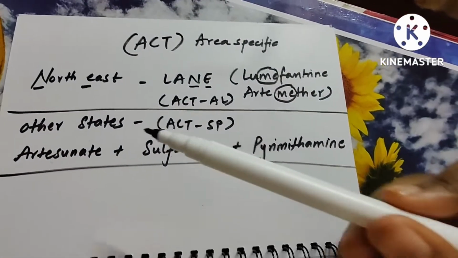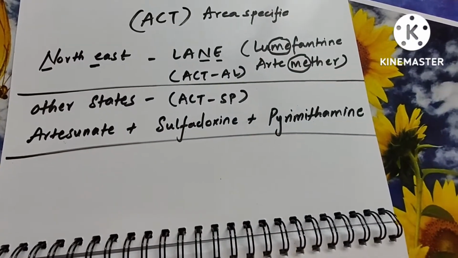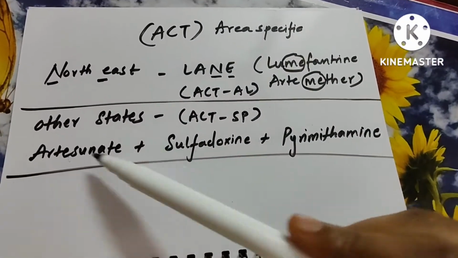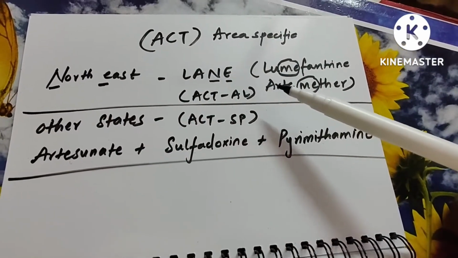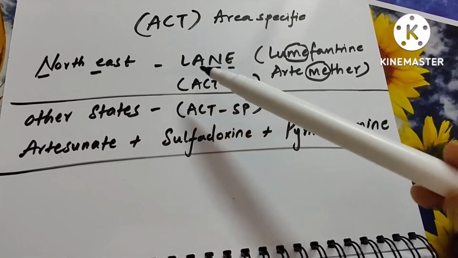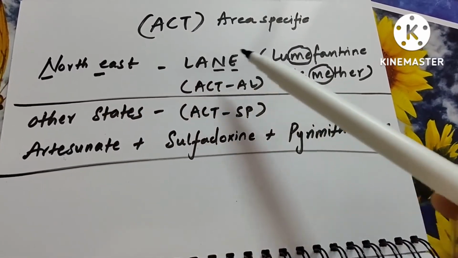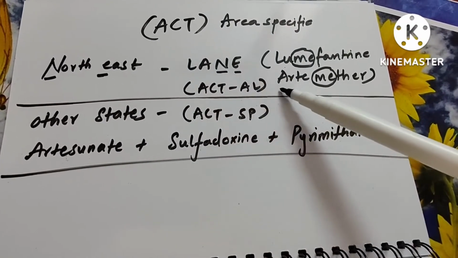So there are two different zones, northeastern, like Assam, Sikkim, all that side, like the Seven Sisters side. On the northeastern side, you have to use lumefantrine and artemether therapy. So remember it as northern lanes, okay? Lanes, LANE. So northeastern is for LA.